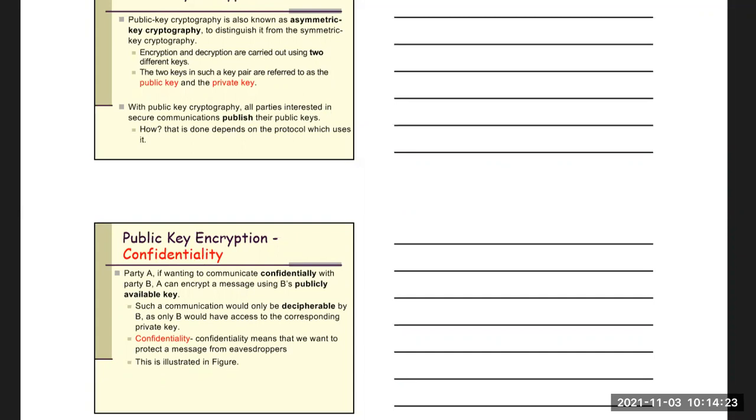Both A and B publish their own public keys. So A will encrypt the message using B's public key. Why using B's public key? Because if it encrypts using B's public key, that message can only be decrypted using B's private key, because public key and private key are paired.